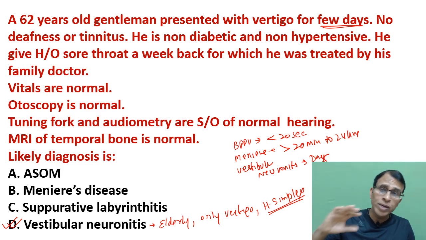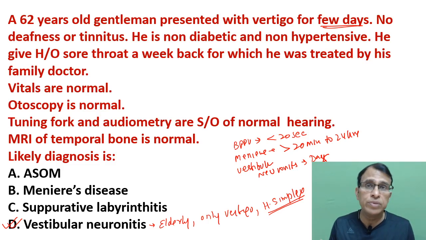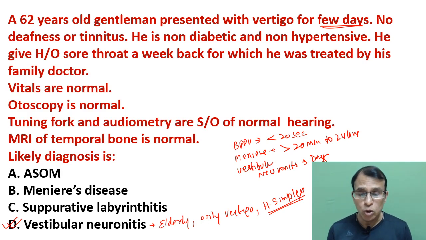And that's why in all my lectures, I always tell you that the duration of vertigo is very, very important in ear diseases. When the duration of vertigo is given, you should always be mindful of that fact. You should always note that because it gives you a very important lead towards the diagnosis. Like these three conditions, you can know from the duration of vertigo also. So even if you do not know anything, if you know that vertigo for a few days is very important in vestibular neuronitis, then it could have given you a very strong lead towards the diagnosis.